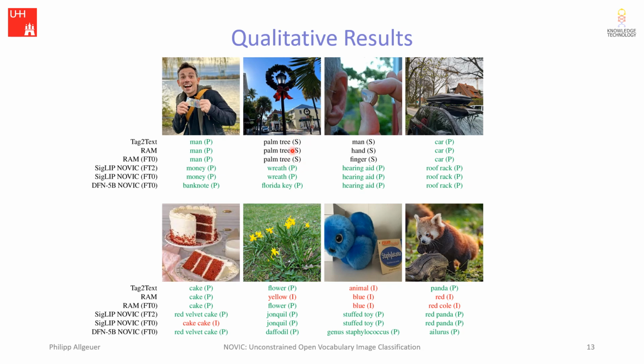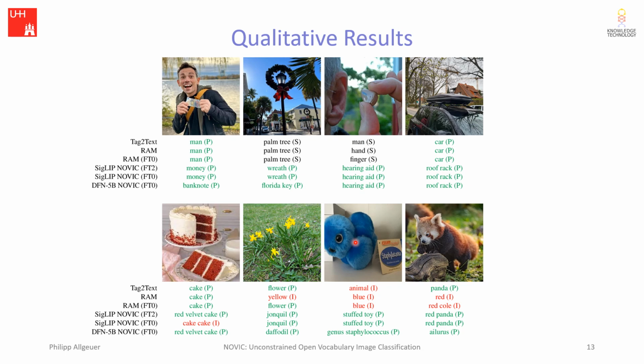Here, the S means that it's a correct secondary prediction. In general, it can also be seen that RAM and tag to text provide coarse labels, like cake instead of red velvet cake, or flower instead of daffodil, and panda instead of red panda or ailuris. And I mean, panda is theoretically correct, but most people would be expecting something big, round, black and white in that case.